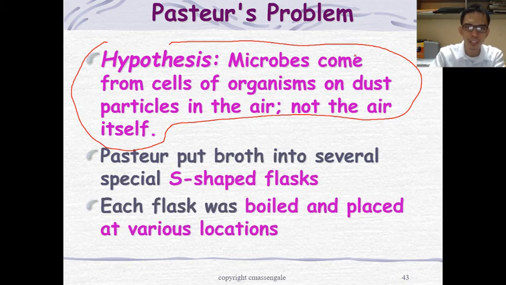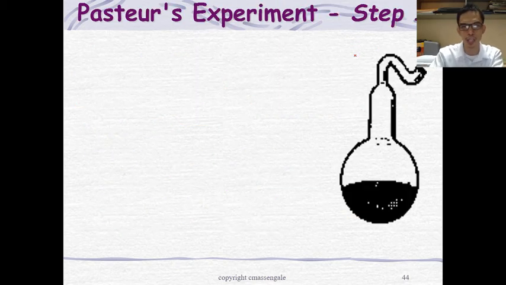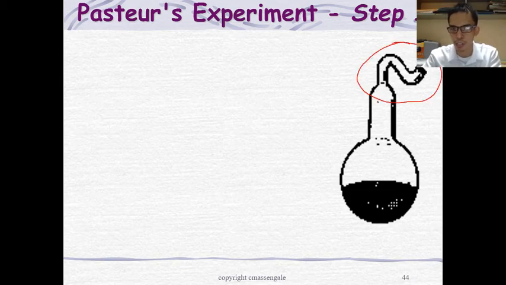So he put broth in several S-shaped flasks, boiled it, and placed them in several locations. This is the S-shaped flask. As you can see, it looks like an Erlenmeyer flask, or a volumetric flask to be exact, or a Florence flask. He melted the neck of that flask and made it into an S shape. What do you think is the advantage of making an S-shaped flask?